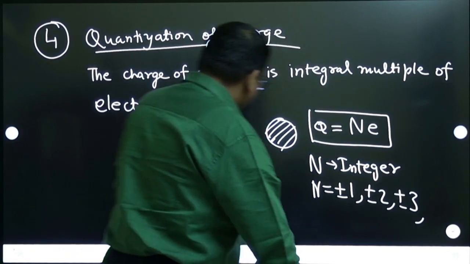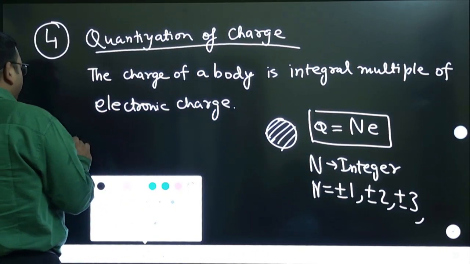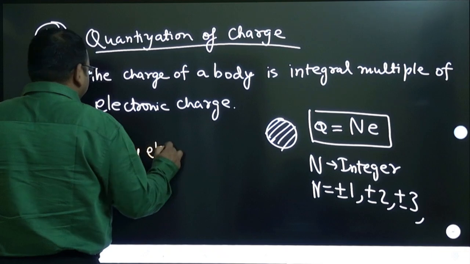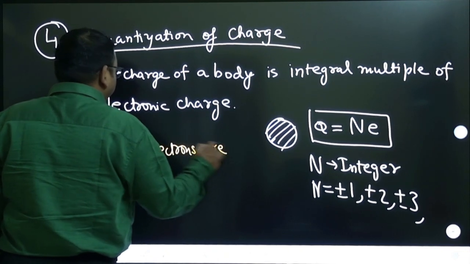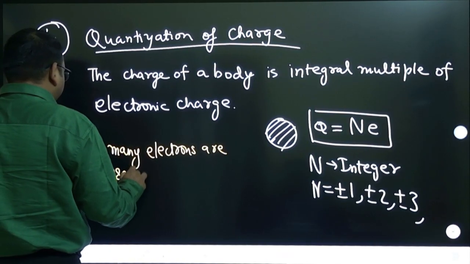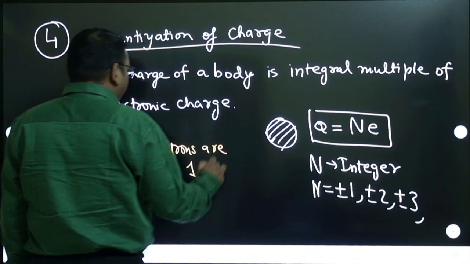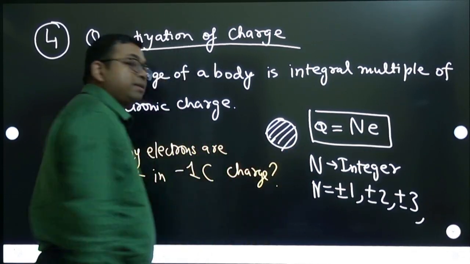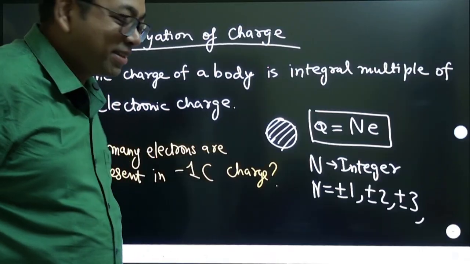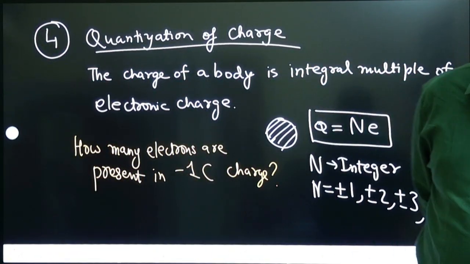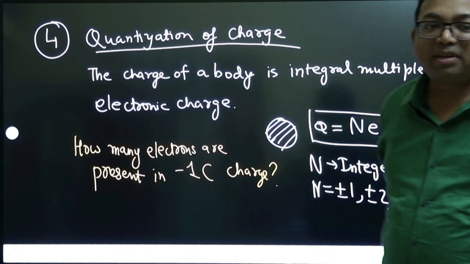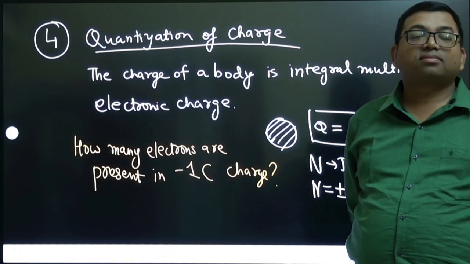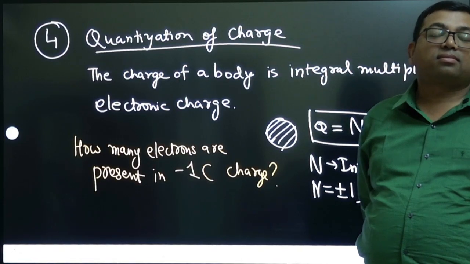Now there is a question which is generally asked: how many electrons are present in, let us say, minus 1 coulomb charge? You know the answer? You must have gone through it. How many electrons are there in minus 1 coulomb charge?